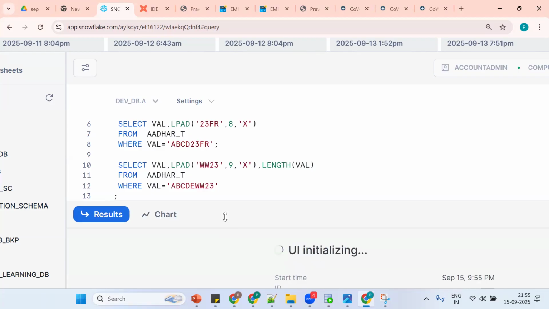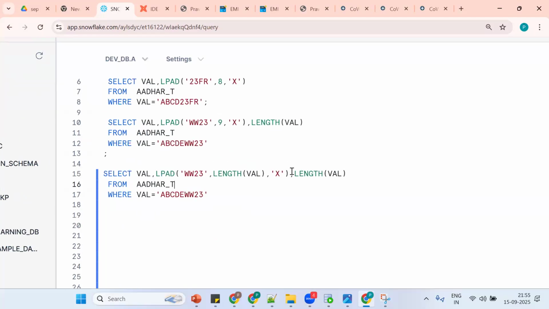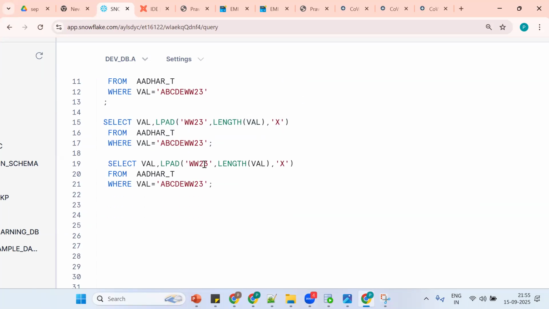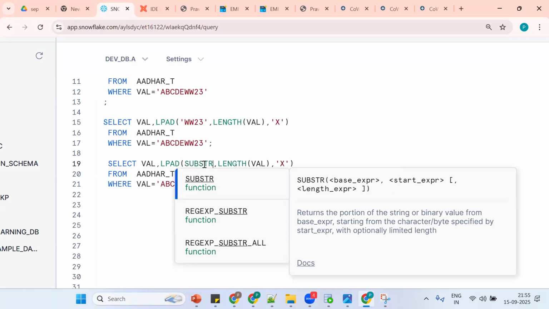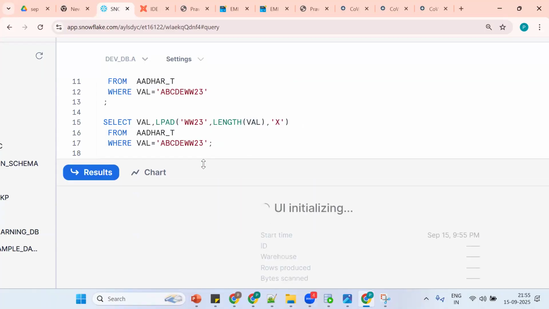See, this is working fine. So far good. Now how are we getting this ww3? We're extracting the last four characters. How to extract the last four characters? By substr minus 4. Substr of val comma -4. So this is the functionality.